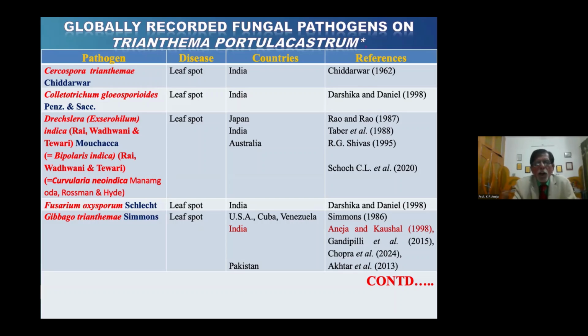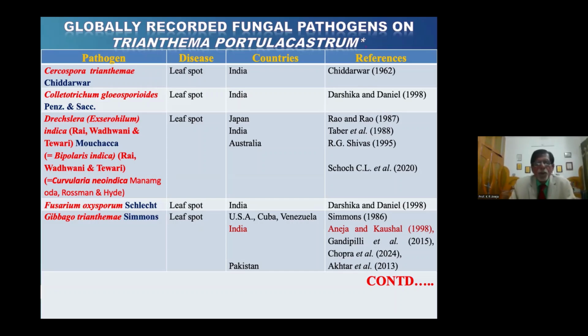But when we talk of the biological control of this weed through a fungal pathogen, it is through Gibbago trianthemae, which was reported from the US, Cuba, and Venezuela by Siemens in 1986. Then the second report of the occurrence was made by us from India itself. That paper was published in 1998. Then it was followed by the biological control work.